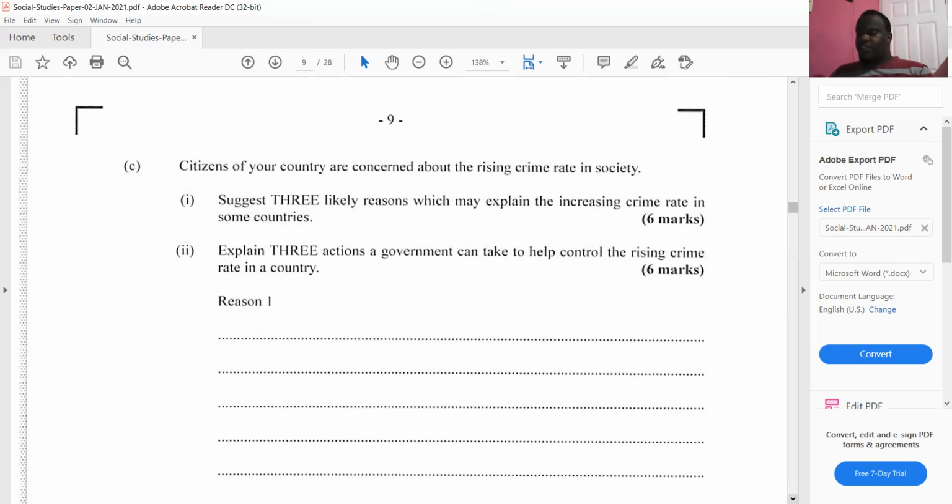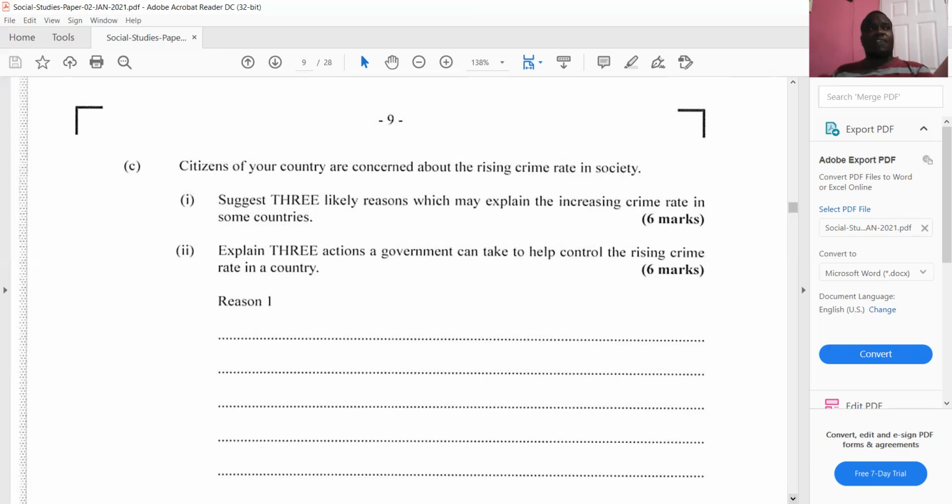Good. Another reason why crime is increasing is because of a lack of jobs. There are high levels of unemployment. So persons can't make money legitimately or legally, then they turn to a life of crime to get money by illegal means. Good.